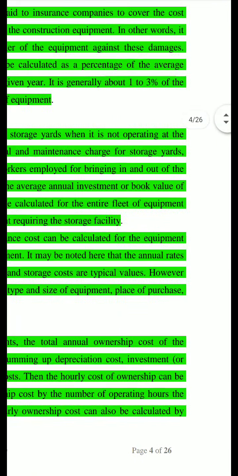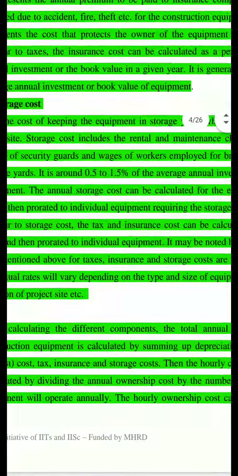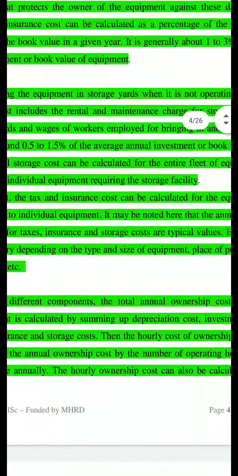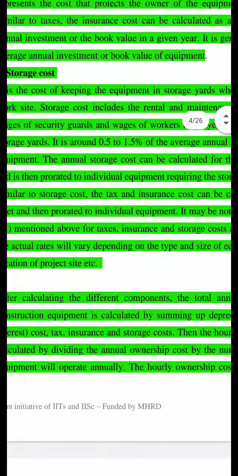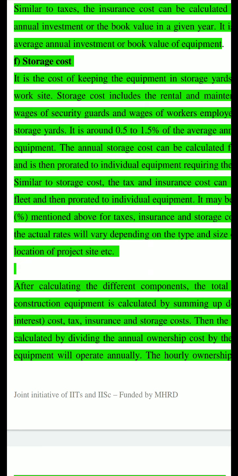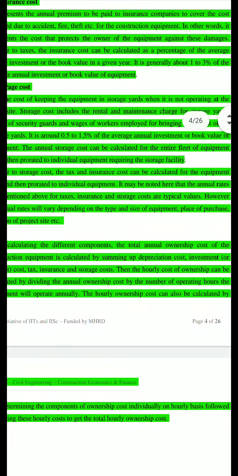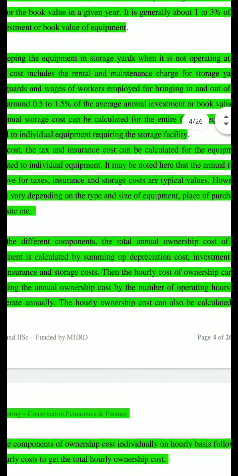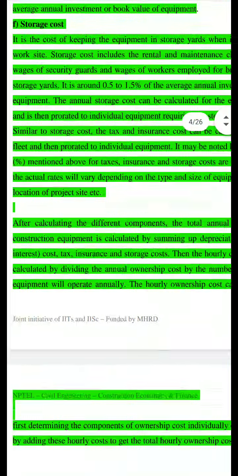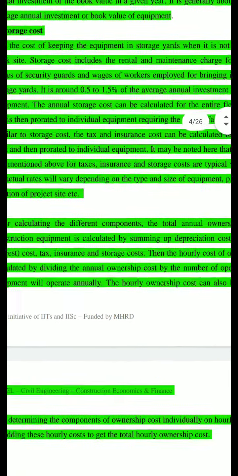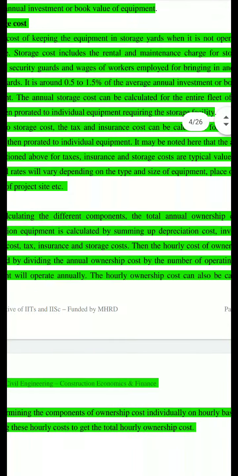It may be noted that the annual rates in percentage mentioned above for taxes, insurance and storage costs are typical values. However, the actual rates will vary depending on the type and size of the equipment, place of purchase, location of the project site, etc. Now, after calculating the different components, we get the total annual ownership cost. We are calculating everything annually, that is, every year how much you have to incur. The total cost we divide into annual cost. So we add all the costs told above by summing the depreciation cost, investment cost, tax, insurance and storage cost.